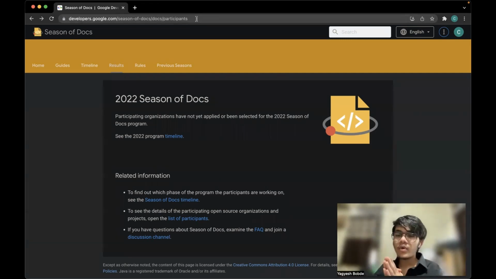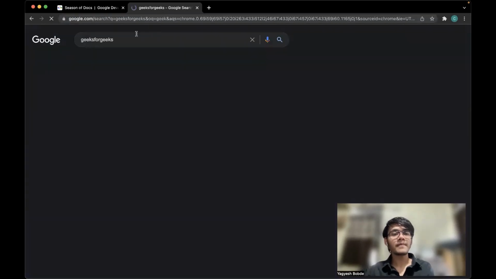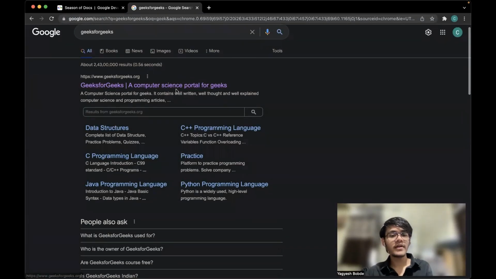And the next thing that I wanted to do is, if you don't have any technical experience, if you don't have any writing experience, but you want to get started, right? See, because there is no restriction that you can only participate in GSOC or GSOD. You can participate in both. You can crack both, all right? So what I wanted to do is, if you haven't already started in technical writing, I'll suggest you go on Geeks for Geeks, and in that, go on the right section.